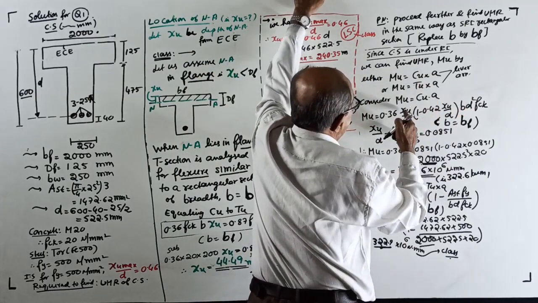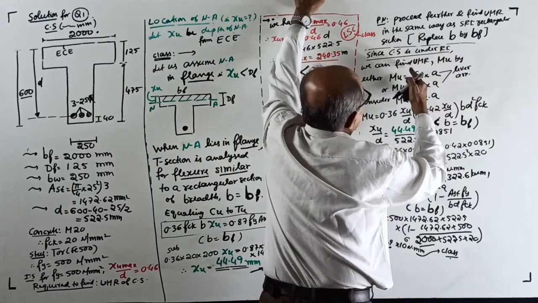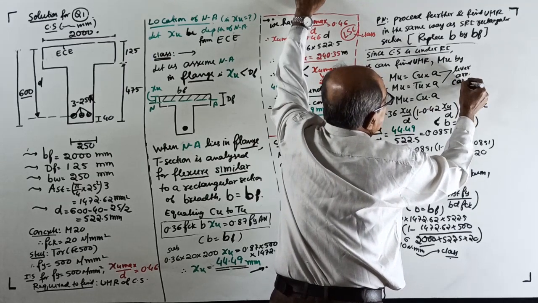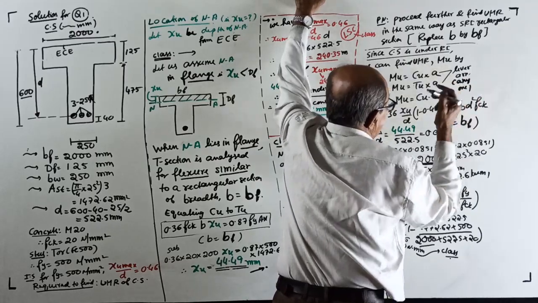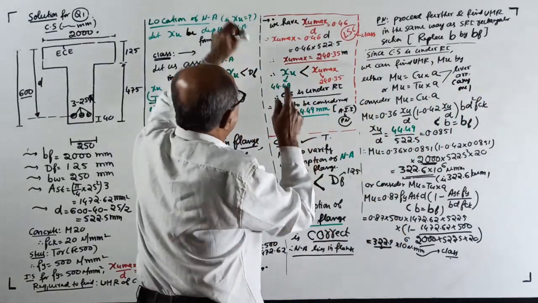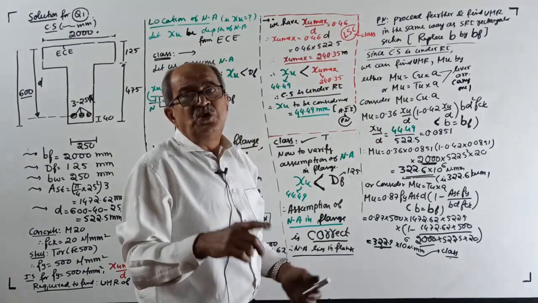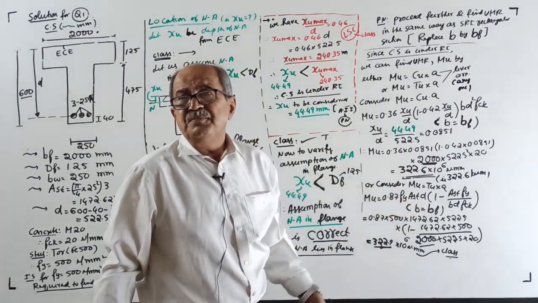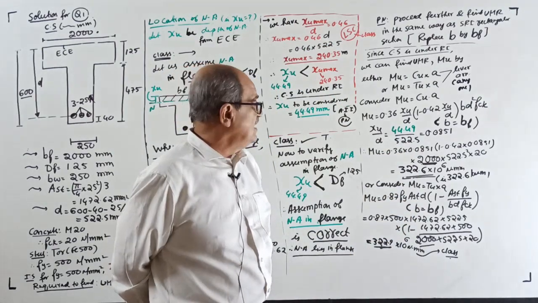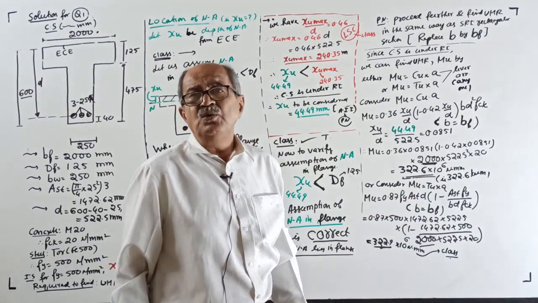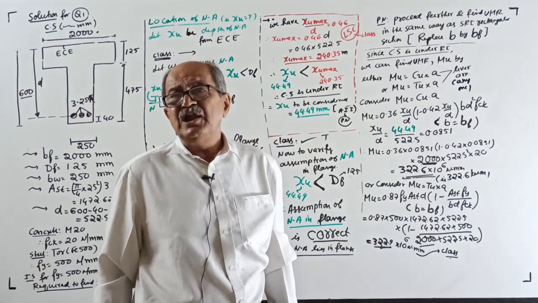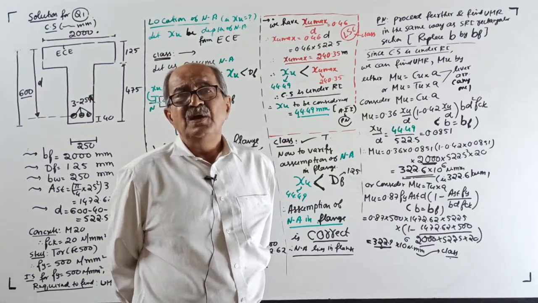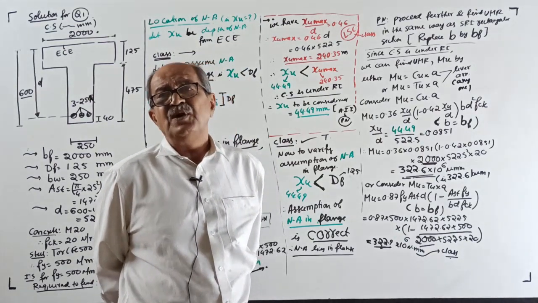Since our section is under reinforced, you can use any equation, the lever arm one too. Because in an under reinforced section, we can find MR by any one. But make a note: in case the cross section is over reinforced, you should not use Mu based on Ast, because it will consider steel more than the balanced section. You have to reduce the Ast to that of a balanced section. Consider only that Ast required for a balanced section.